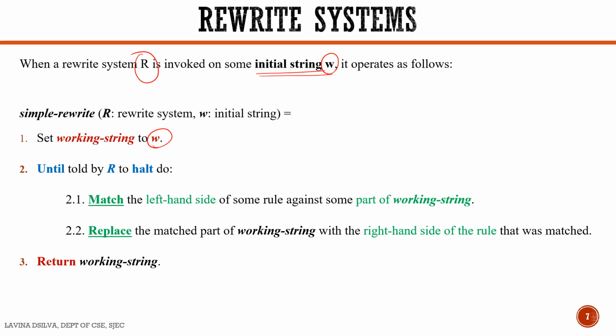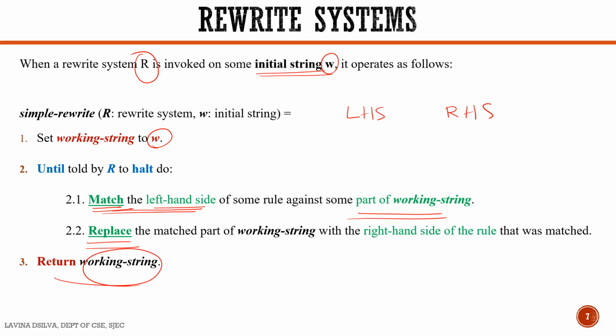Since a rule has a left hand side and a right hand side, we match the left hand side of the rule against some part of the working string. Then we replace the matched part of the working string with the right hand side of the rule that was matched. We continue to do so till we obtain the entire string, and after that, we return the working string.